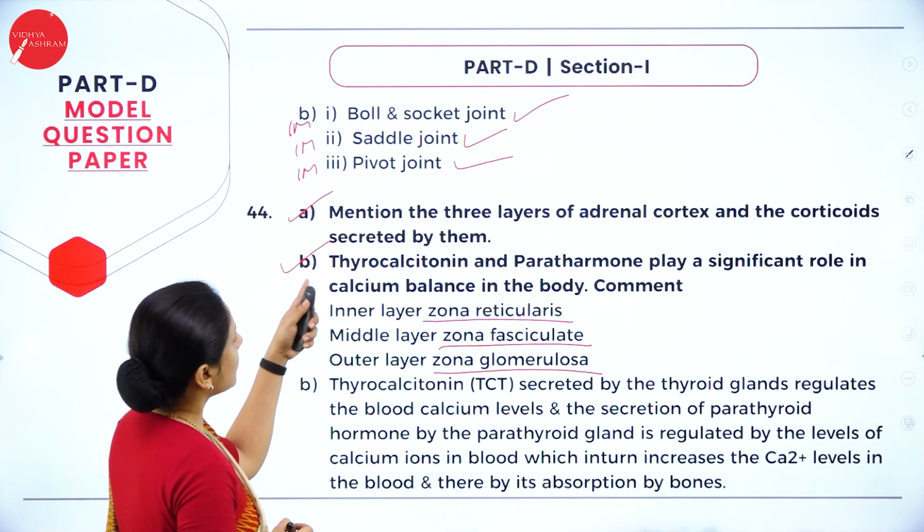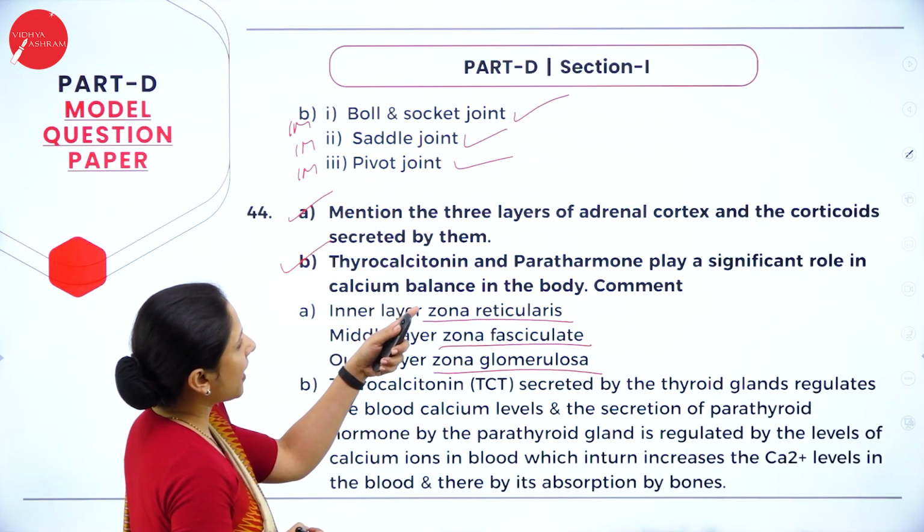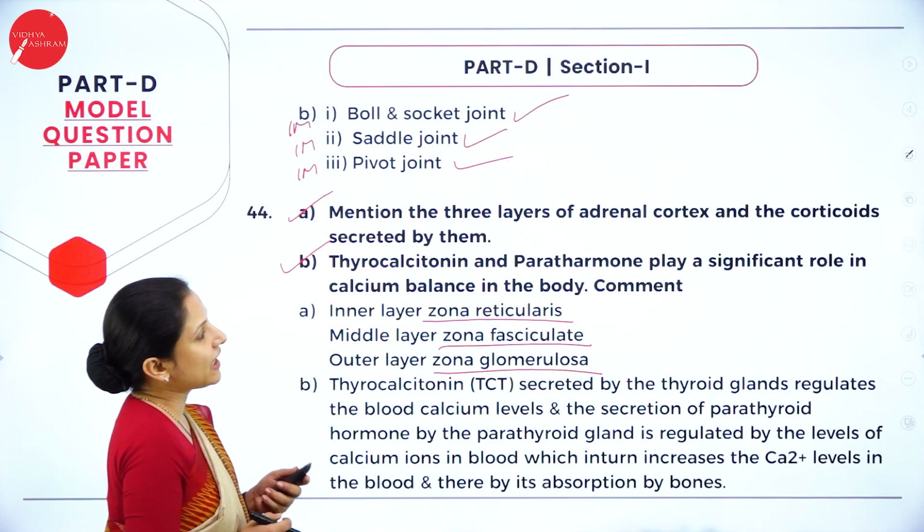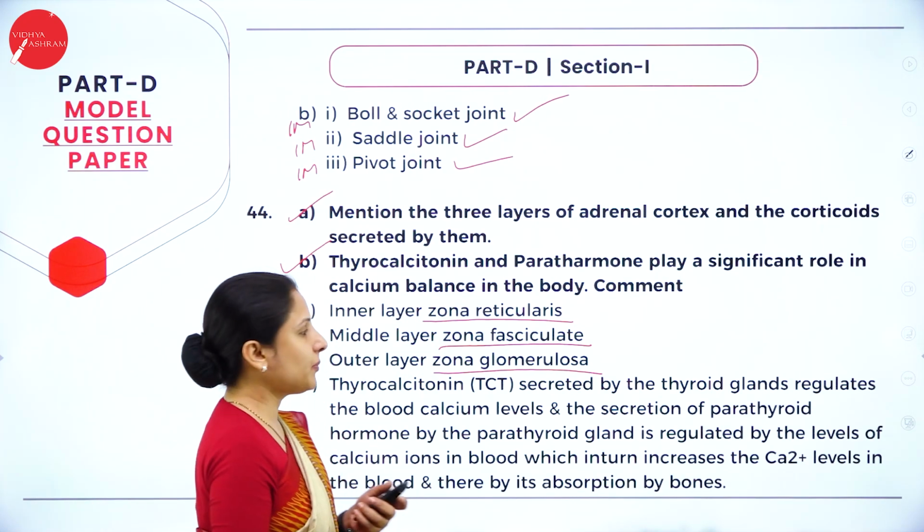Next question. Thyrocalcitonin and parathyroid hormone play a significant role in calcium balance in the body. Comment on that.